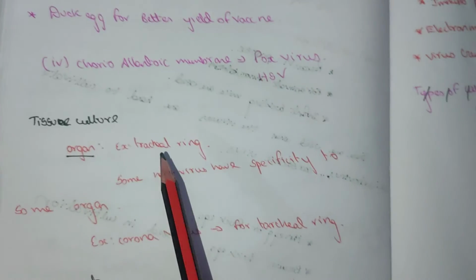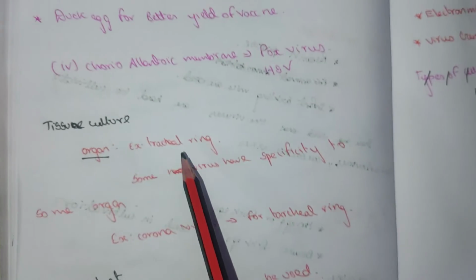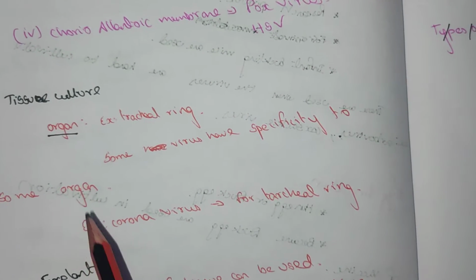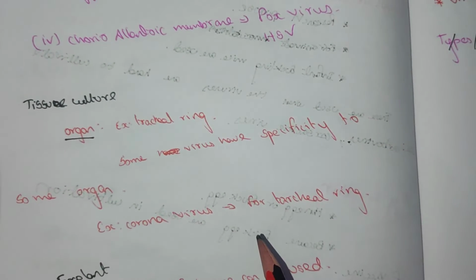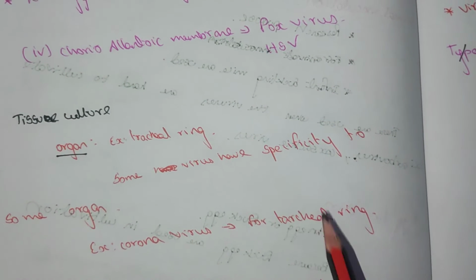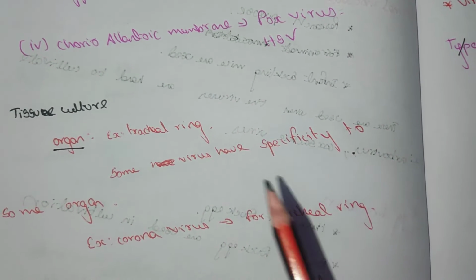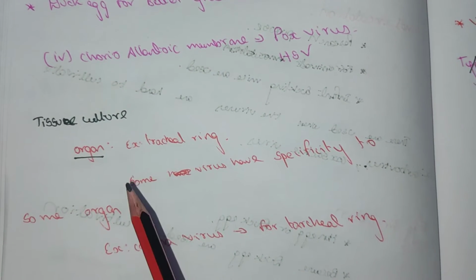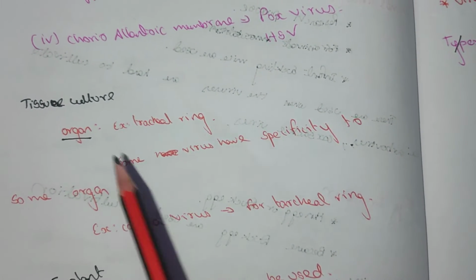Tissue culture: organ culture, tracheal ring. Some viruses have specificity for some organs. For example, coronavirus is more specific to the tracheal ring, so there we can culture the virus.